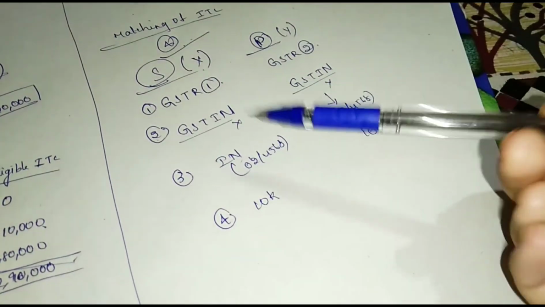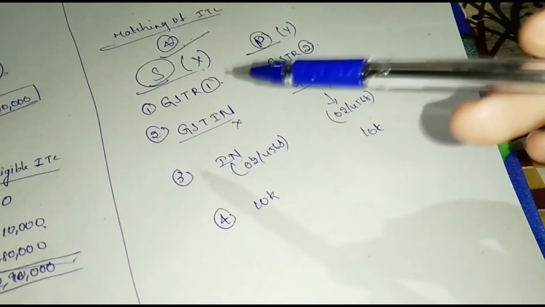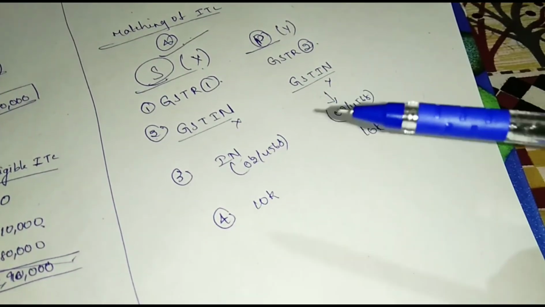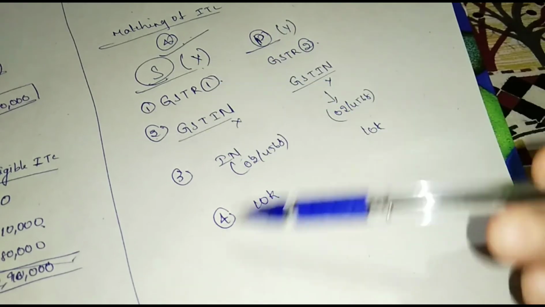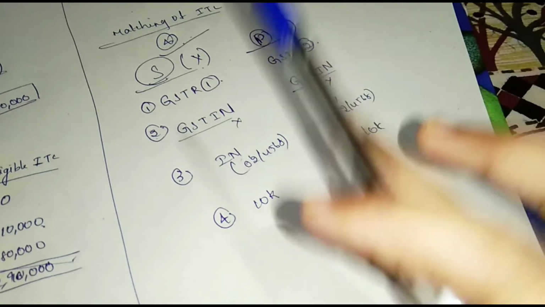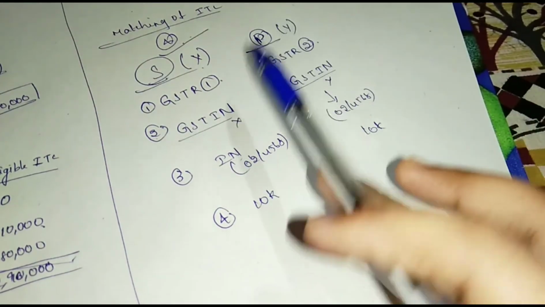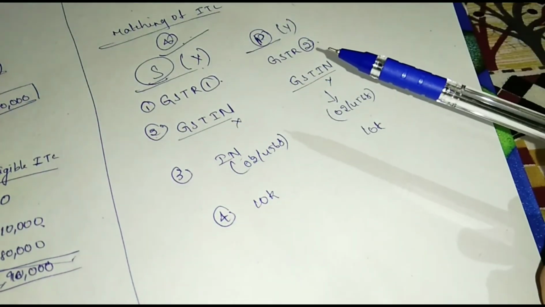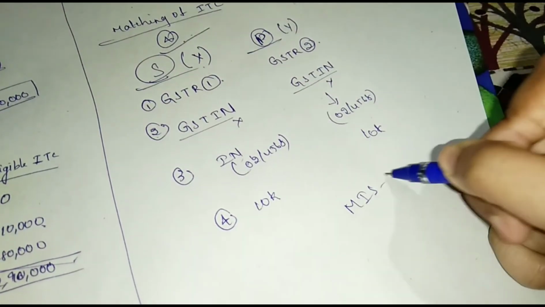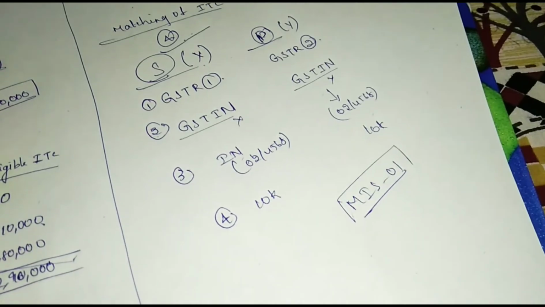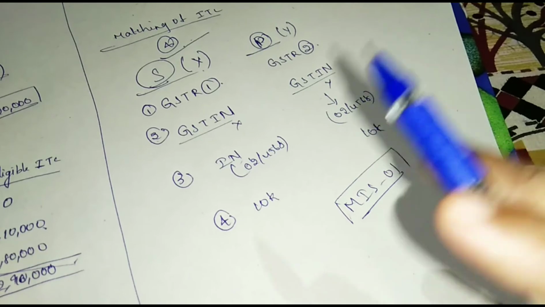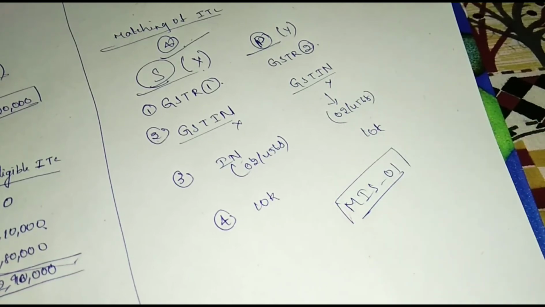Okay, if any one of the four details does not match, it will be called as mismatch of ITC or discrepancy. Okay. And see, matching process starts after 20th of each succeeding month. Okay. Once all details are matched, department will send a confirmation to buyer in MIS 01. Okay. Once the matching of ITC is successful, provisional ITC will be converted to final ITC.